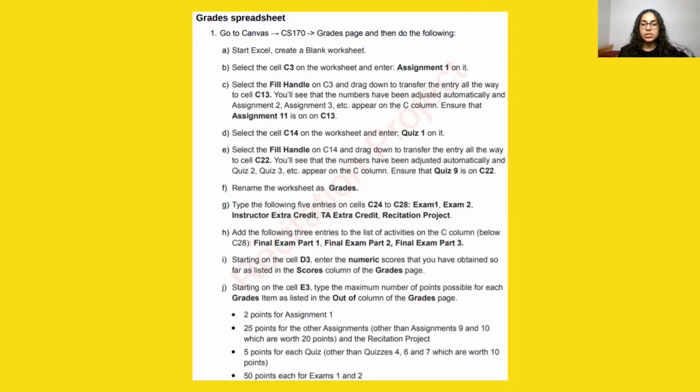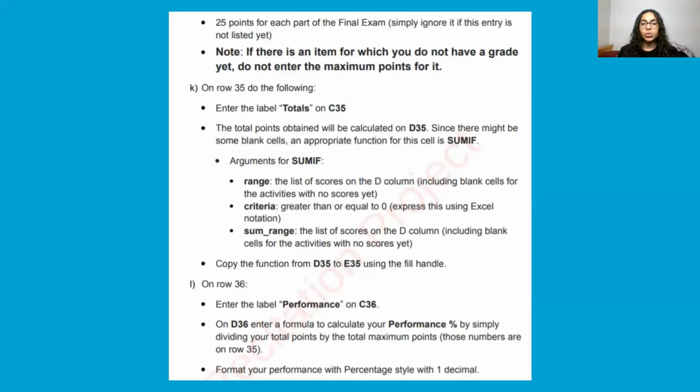Under this, you have 2 points for assignment 1, 25 points for the other assignments other than assignment 9 and 10, which are worth 20 points, and the recitation project. 5 points for each quiz other than quizzes 4, 6, and 7, which are worth 10 points, and 50 points each for exam 1 and 2. Then you have 25 points for each part of the final exam. Simply ignore it if this entry is not listed yet. There is one thing to note: if there is an item for which you do not have a grade yet, do not enter the maximum points for it.